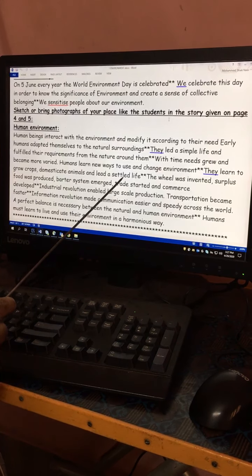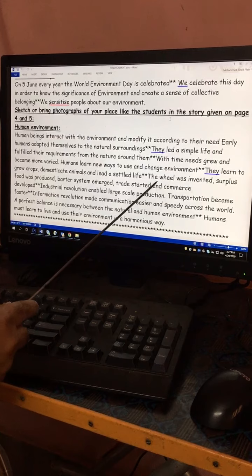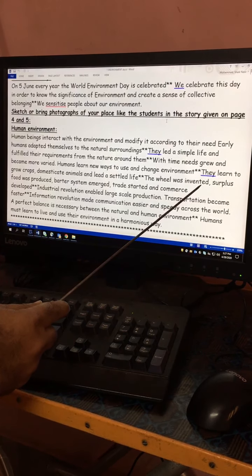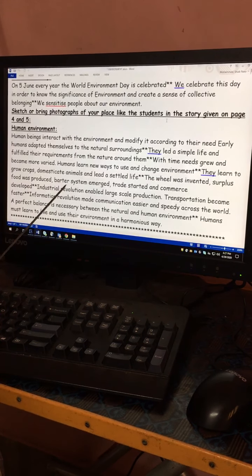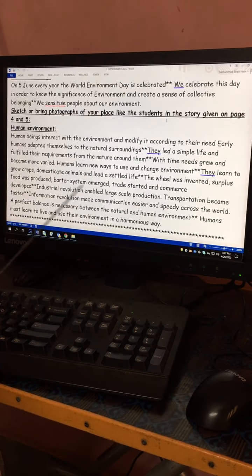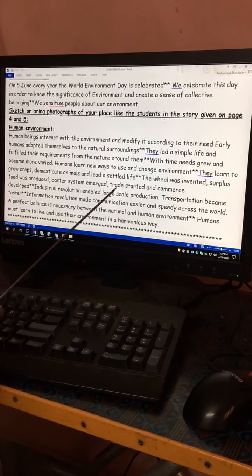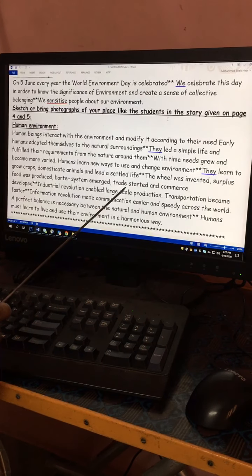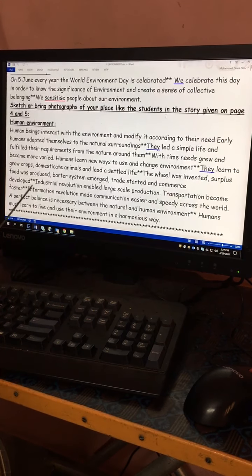Now, settled life means they settled nearby the river valleys. The wheel was invented. The wheel was very, very important, you can say, among the innovations in the field of human advancement. Surplus food was produced. The barter system emerged, because of the exchange of goods. Barter system means exchange of goods, because in those days no coins were available. Trade started and commerce developed, slowly and gradually. Trade means business, and commerce means a large viable business also developed among human beings.